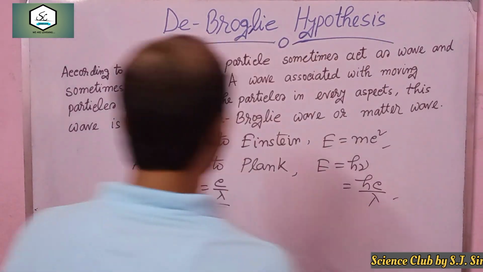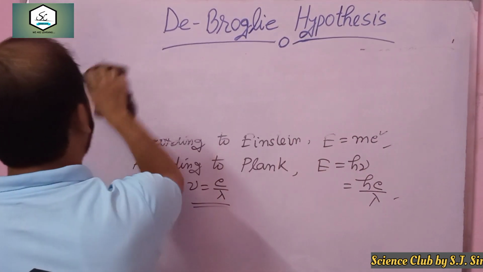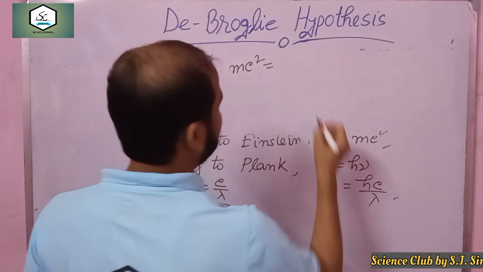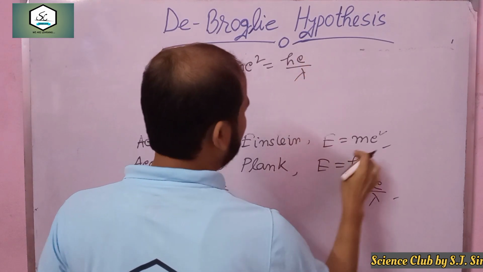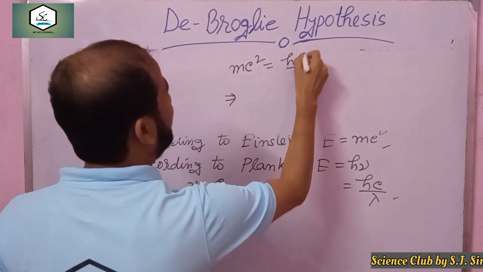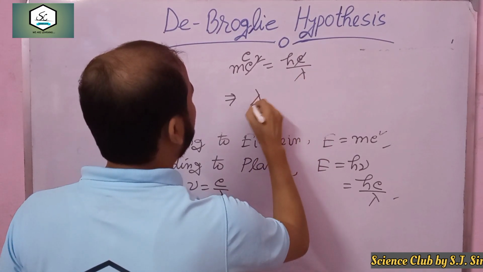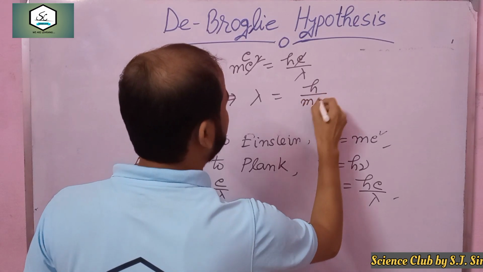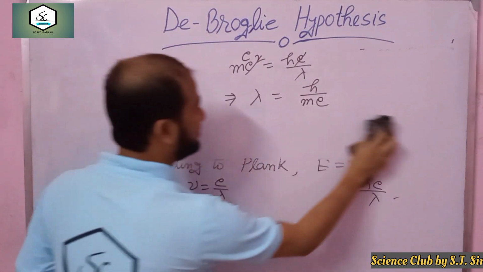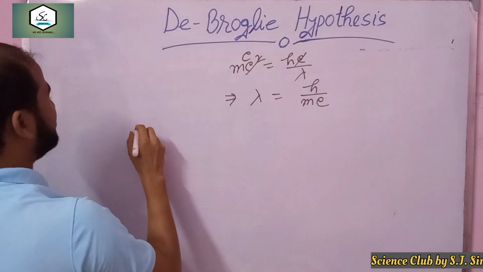Now if I compare these two concepts, we can write mc square equal to hc by lambda. Yes, E equal to mc square equal to hc by lambda. Now if I cancel c and c square, we get c. So lambda equal to h by mc. Clear? c is the velocity. If I represent the velocity in place of c by v, just write it.